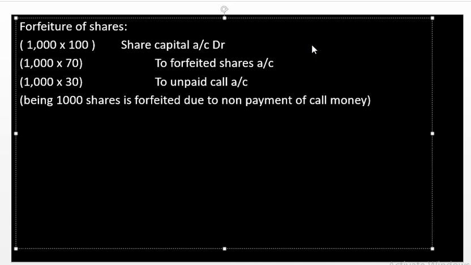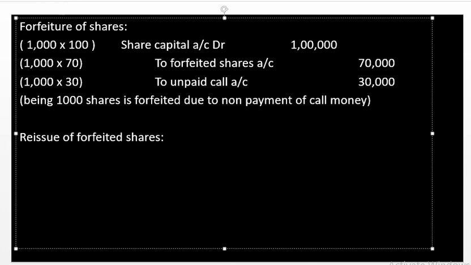So in share capital I am writing the value as 1 lakh, and for forfeited shares the received amount is 70,000, and the unpaid call money is 30,000. The narration being: 1,000 shares forfeited due to non-payment of the call money.